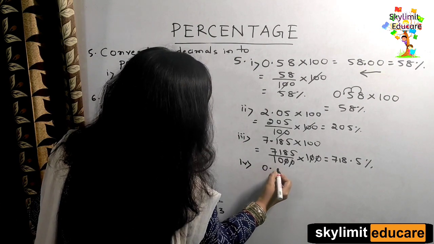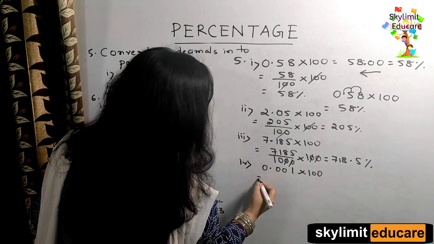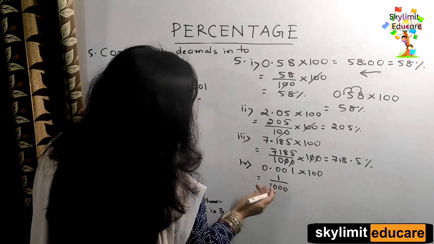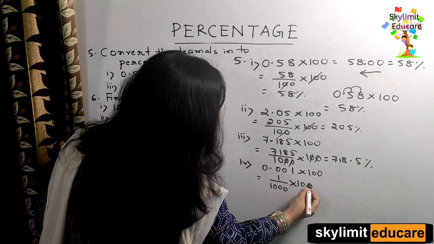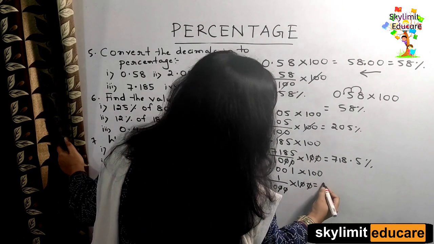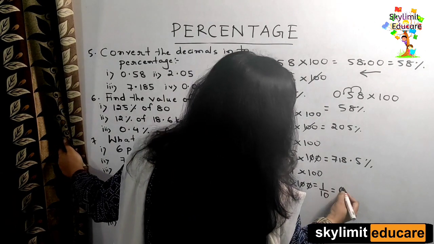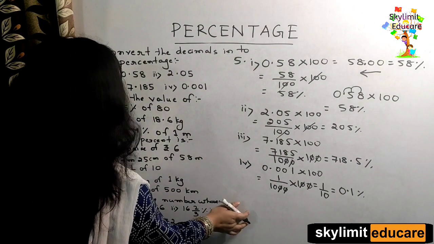It's 0.001 decimal. So we are multiplying with 100 to convert it to percentage. So this is same as 1 by 1000, because after the decimal you have 3 digits. So 1 by 1000 multiplied to 100. Clear? 0, 0 cancels out. So how much you obtained here? 1 by 10. 1 by 10, if you convert back to decimal, you're getting how much? 0.1%. Okay? I think the idea is getting quite clear with everyone.